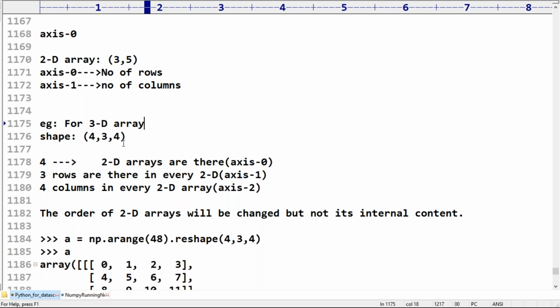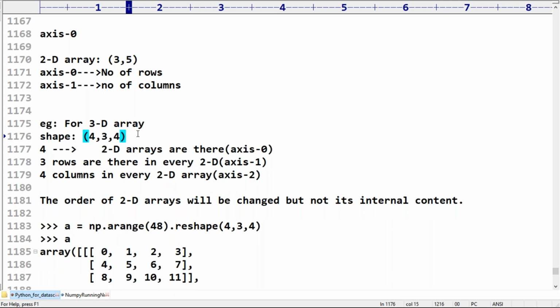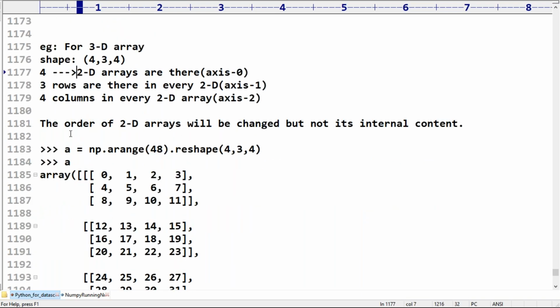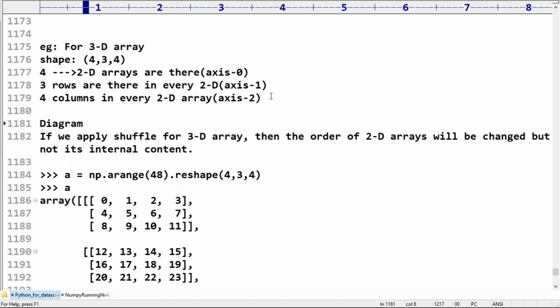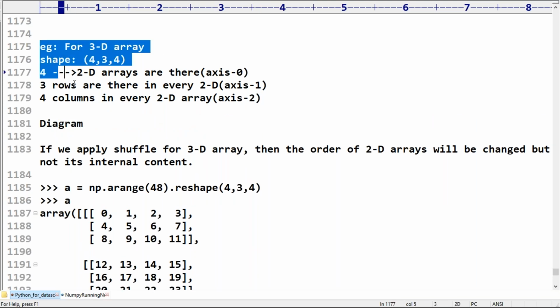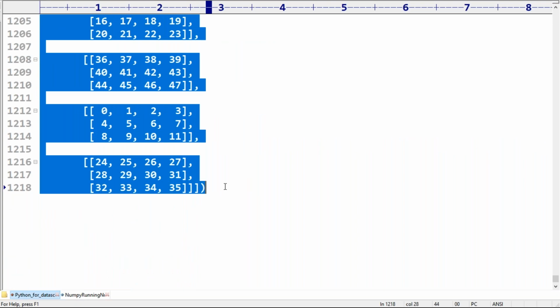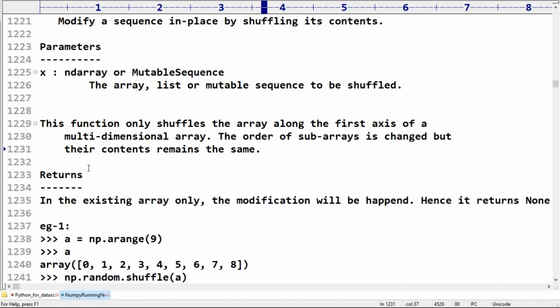I hope any explanation is required about this one. The order of 2D arrays will be changed. So if we apply shuffle for a 3D array, then the order of 2D arrays will be changed, but not its internal content. Okay, now just observe carefully, right? That's all. So by seeing this output, you people can guess what is happening, right?